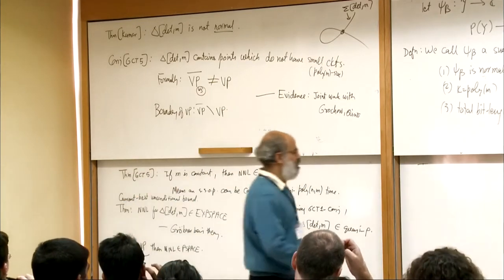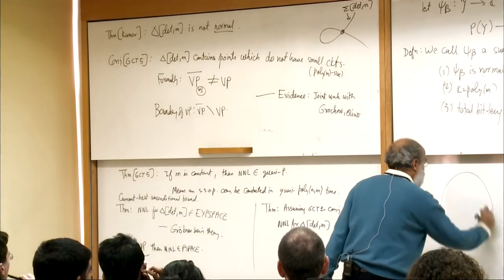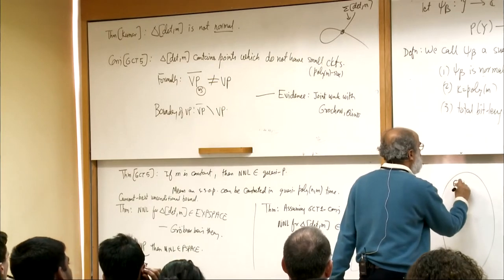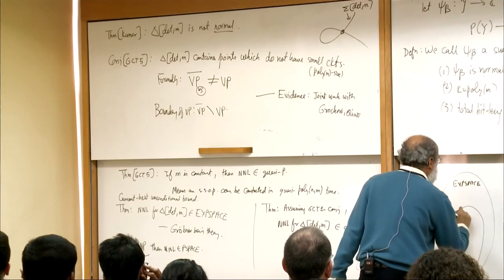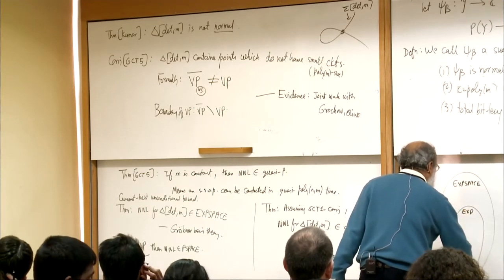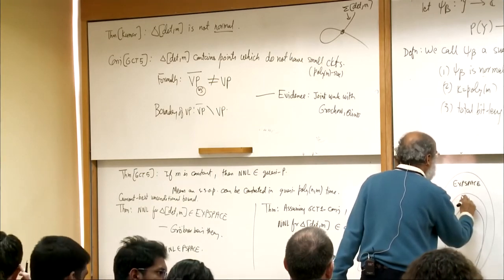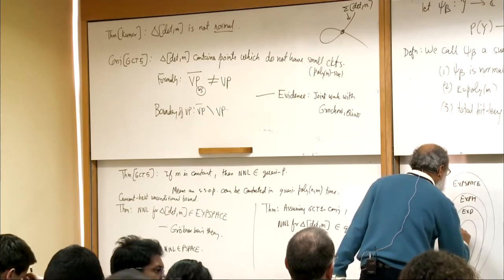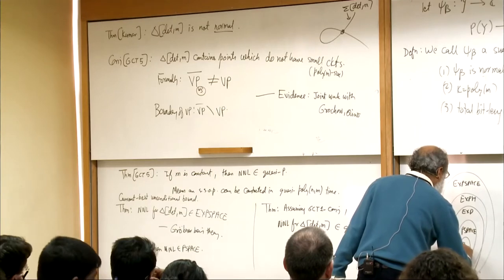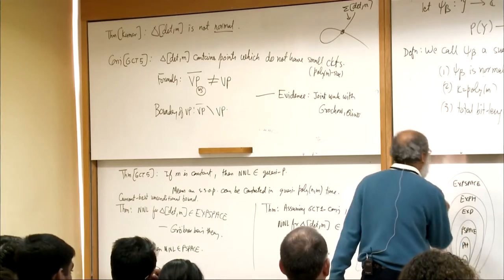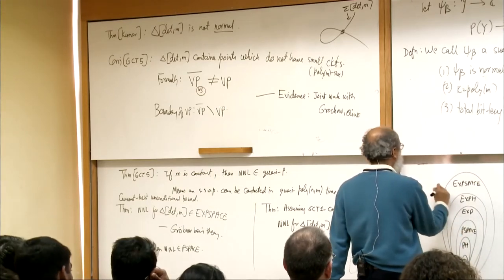So the situation is as follows right now. This is X space. This is exponential hierarchy. We have P space. We have PH and then P, and NNL is currently here.